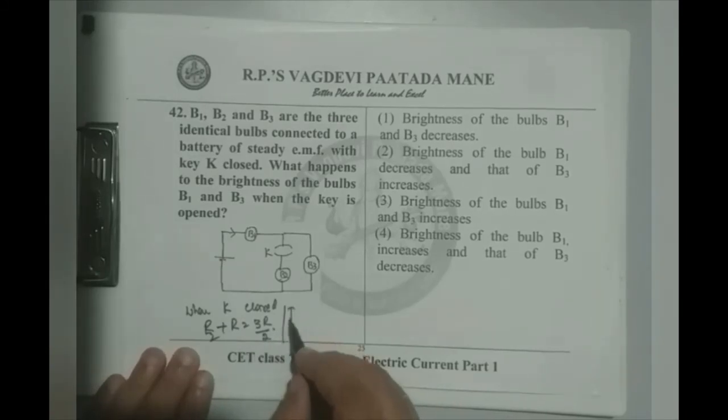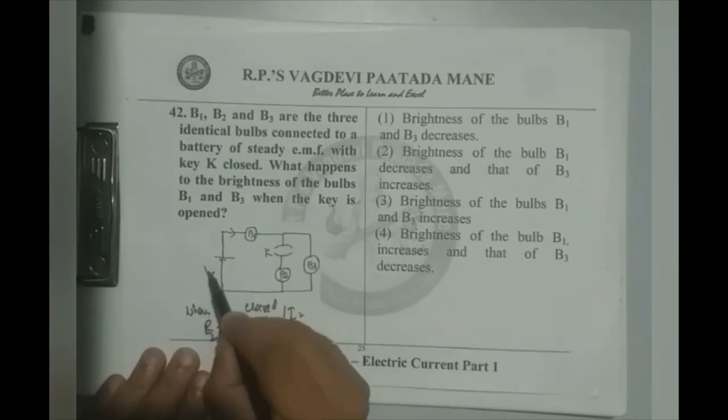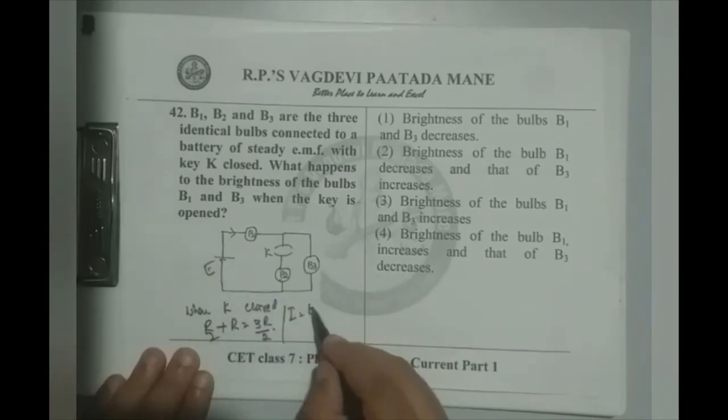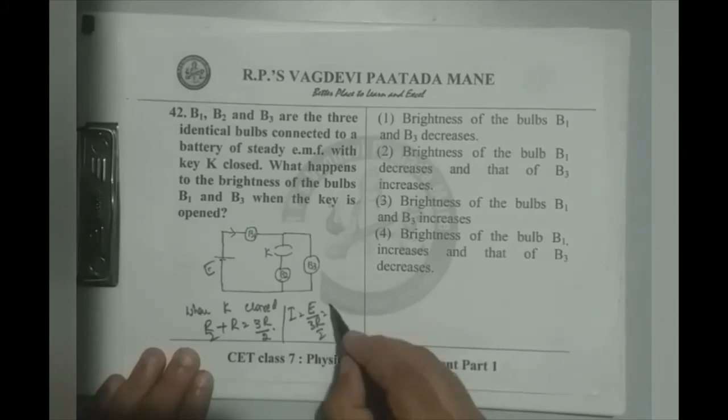Therefore, current I equals, if we assume E as the EMF, E by 3R by 2, that is 2 by 3 E by R.